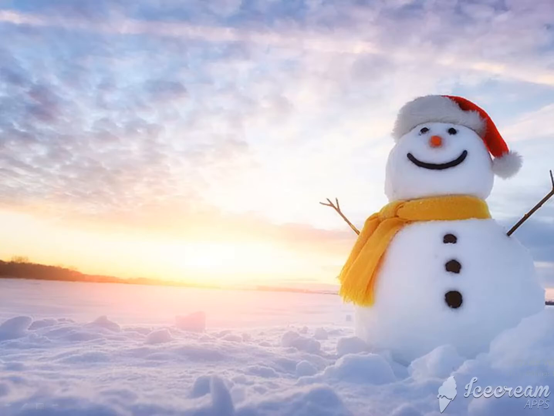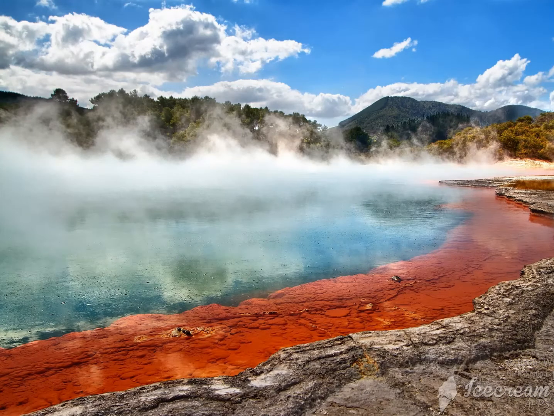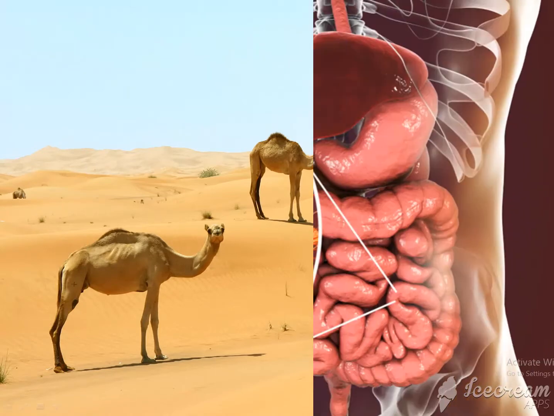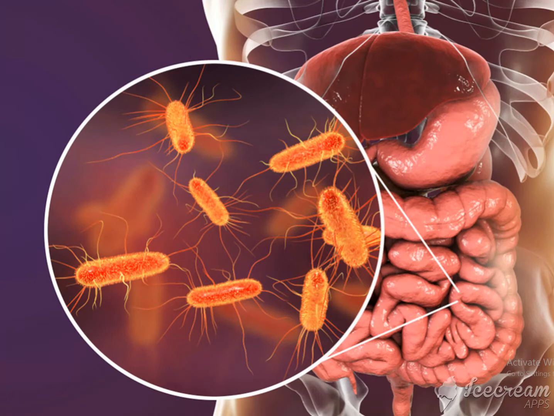And they live in the cold region, hot springs, deserts, and even in our body also. So the microorganisms are found everywhere, in cold places, hot springs, deserts, and even in our body.